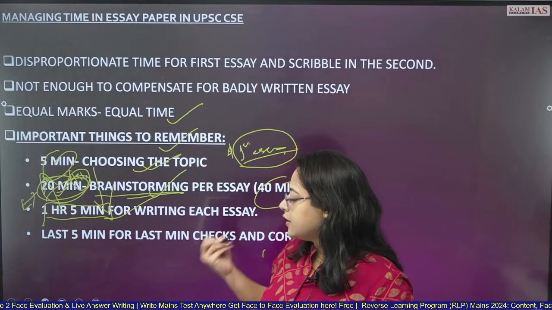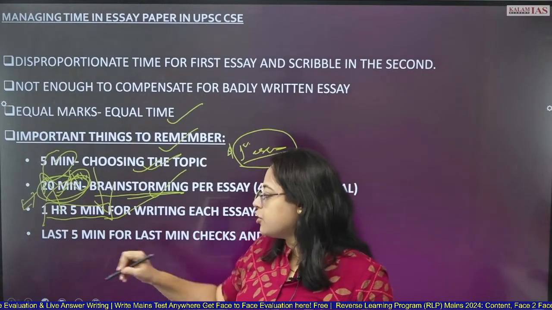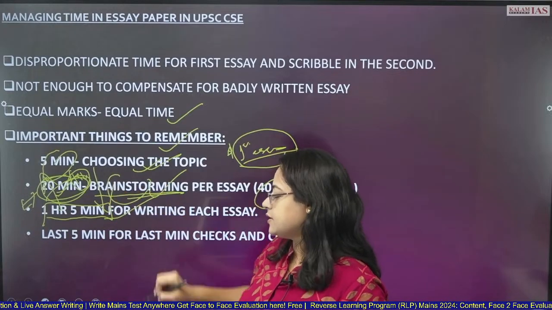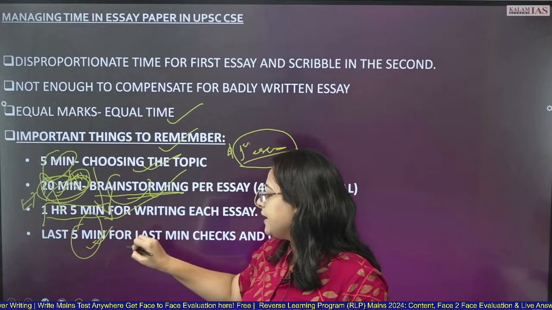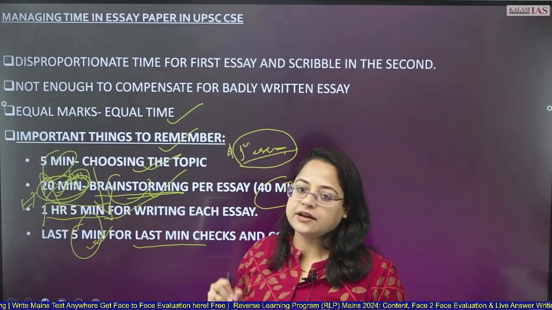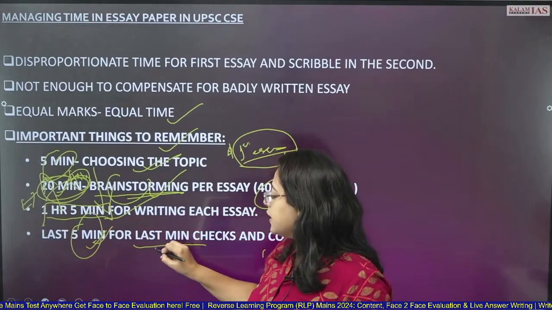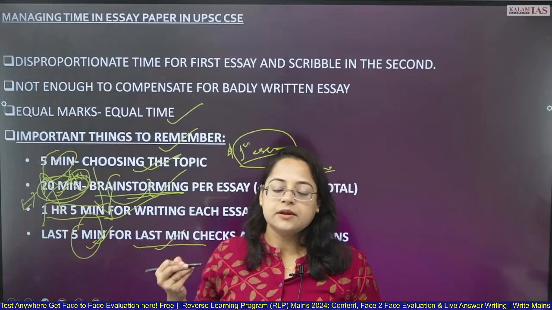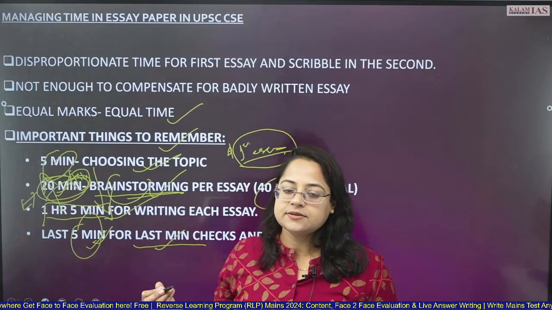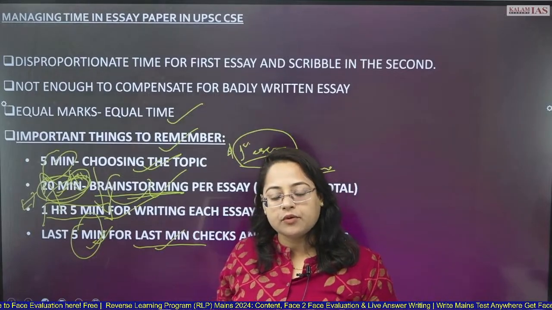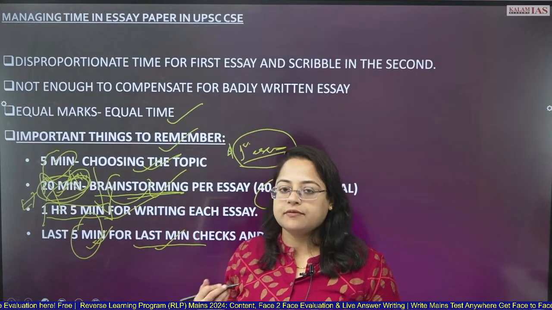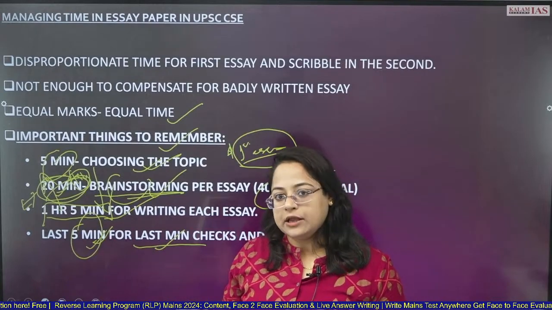What is to be made sure of in the brainstorming session. And the last 5 minutes that remain, you should keep for last-minute checks and corrections, because many students commit certain mistakes, grammatical errors or spelling mistakes, or they forget to underline the keywords of the essay.